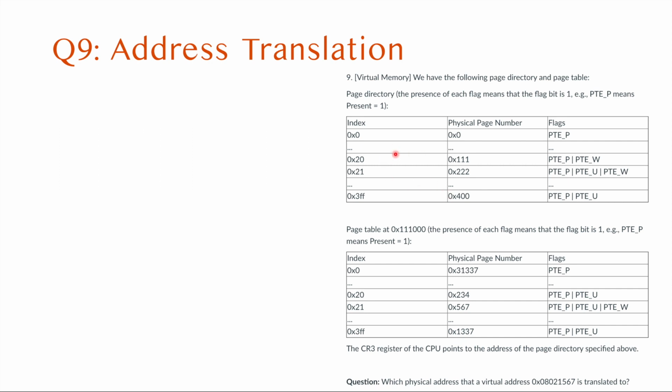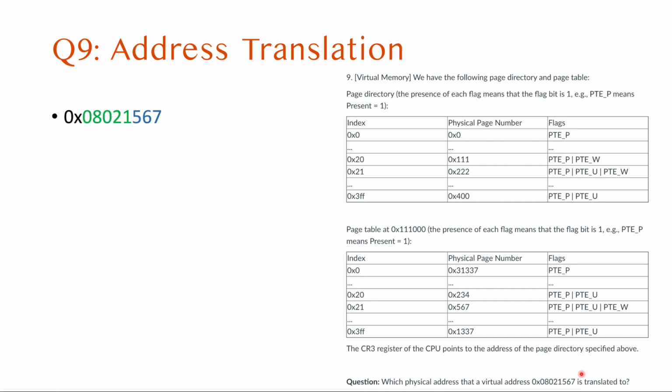This is the page directory and page table. The CR3 register of the CPU points to the page directory address. So you can regard this page directory and table as the ones you should use to translate this address. The question is which physical address this virtual address will be translated to.